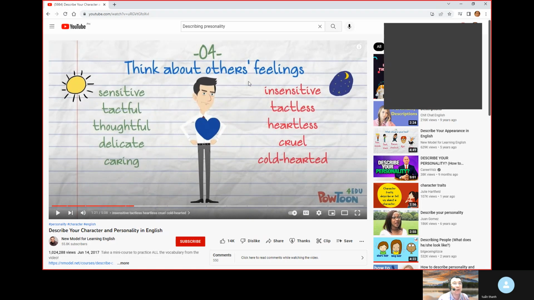So for those who think about others' feelings, the following are their personalities. Okay, the positive ones, and these are also the opposites. So if you think about others' feelings, you have what kind of personality? You are sensitive.